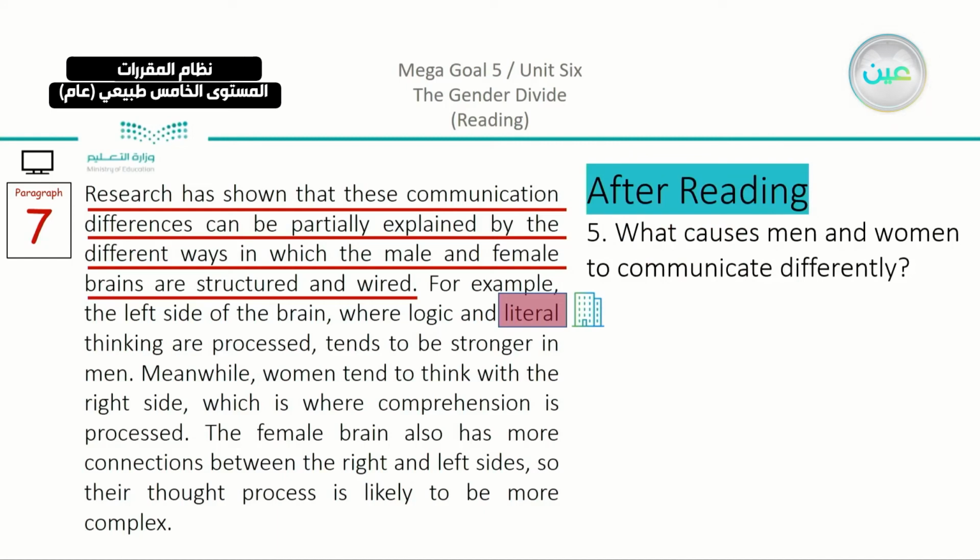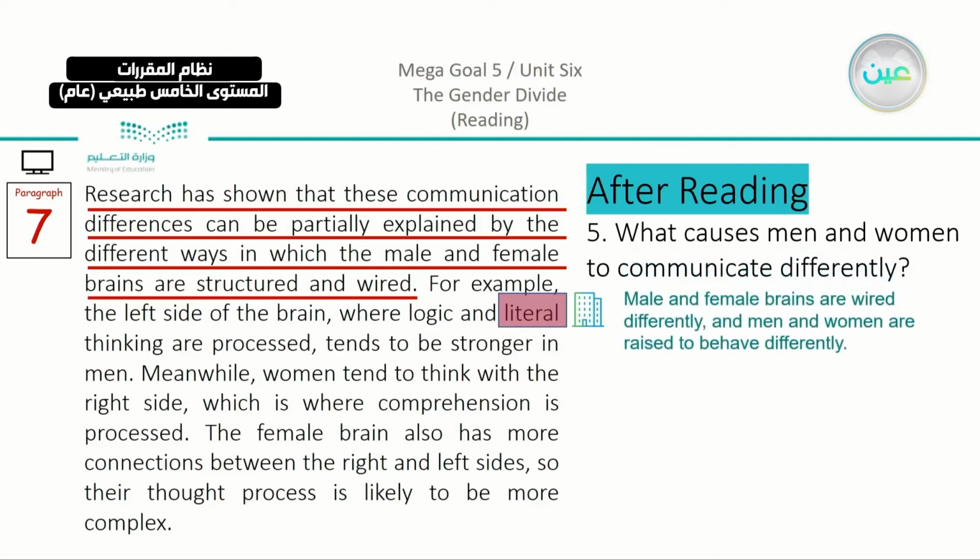So why is there this kind of differences in listening or in how they deal with communication? How do they solve problems or talk about them? Because there is something in the body, it goes back to their brains. Our answer is going to be, when you see here, for example, the left side, so the answer, males and female brains are wired differently and men and women are raised to behave differently at the same time.